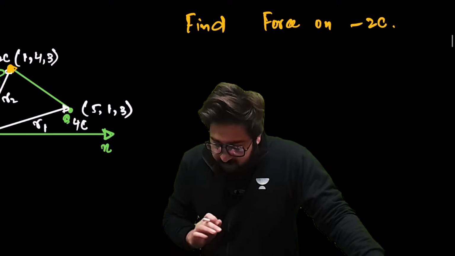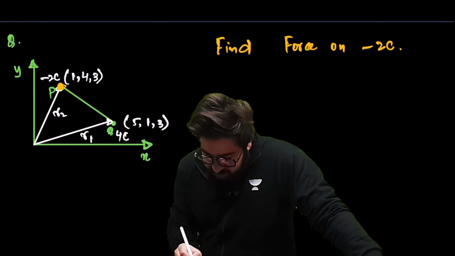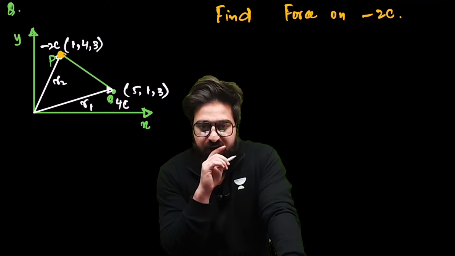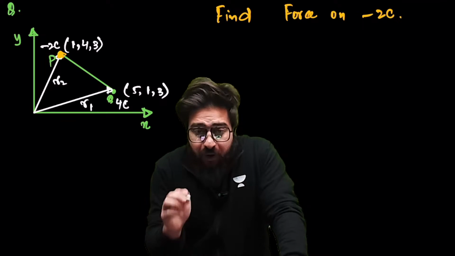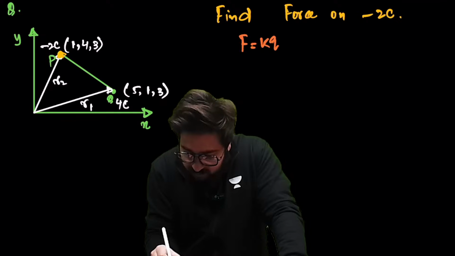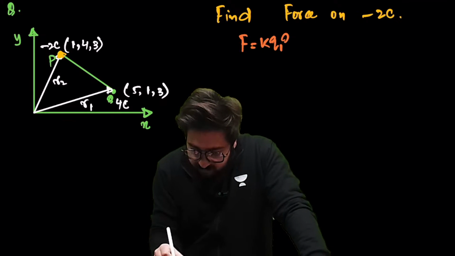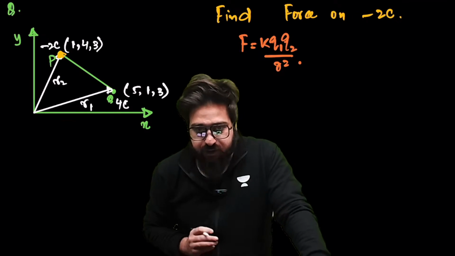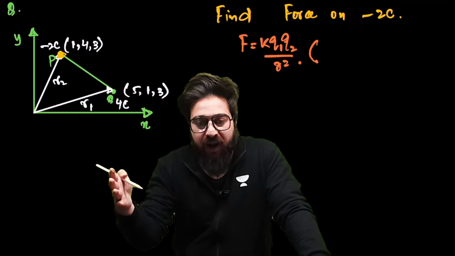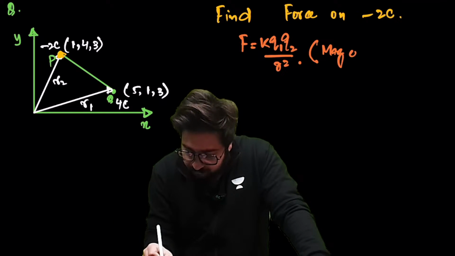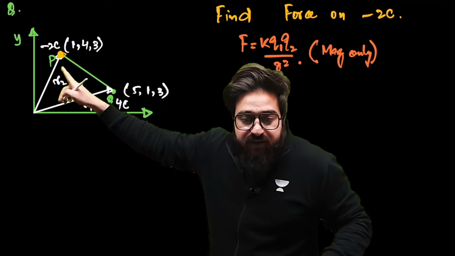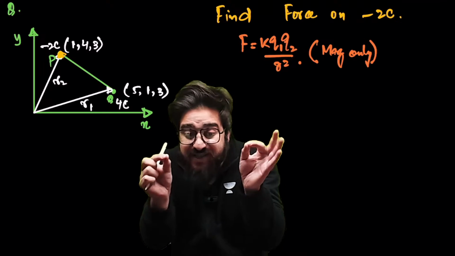Now, let me tell you, in this particular case, listen to me very carefully. If you have to find the force between two charges, we know force is equal to K Q1 Q2 divided by R square. This is what we call the scalar form, which gives the magnitude only.